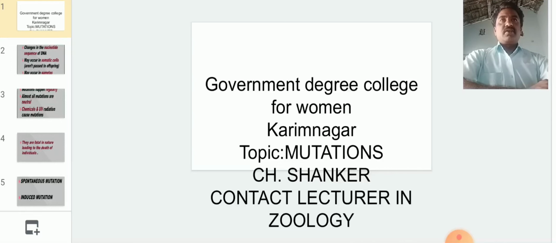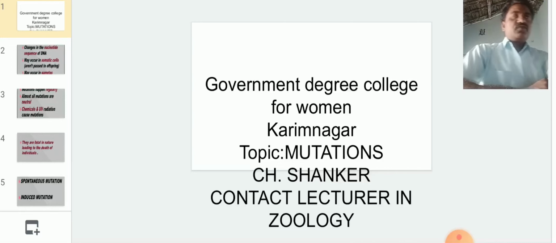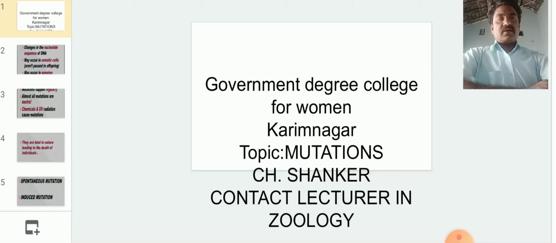If the mutations are very useful to the organism, or new characters developed by the mutation are useful in the changing environment, those characters are accumulated in the species and transmitted to the next generation. So that character is a permanent character, and it is selected by natural selection.